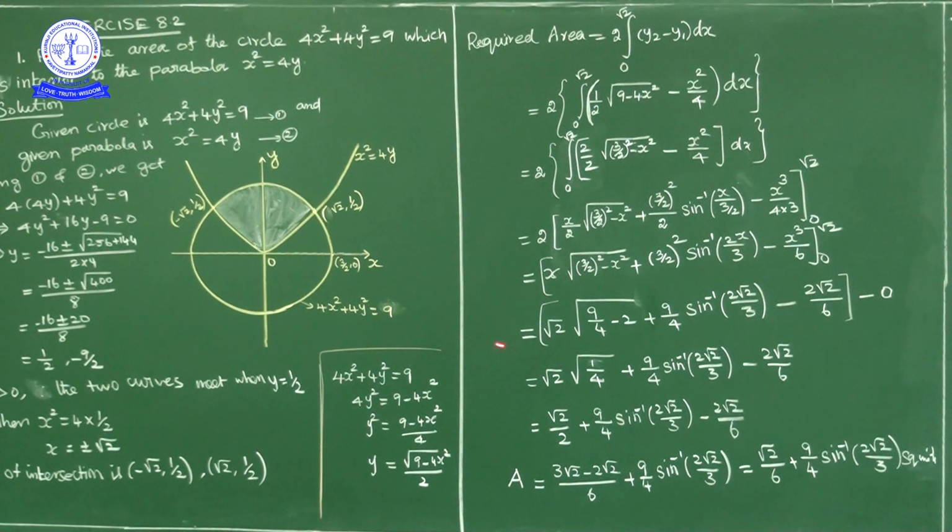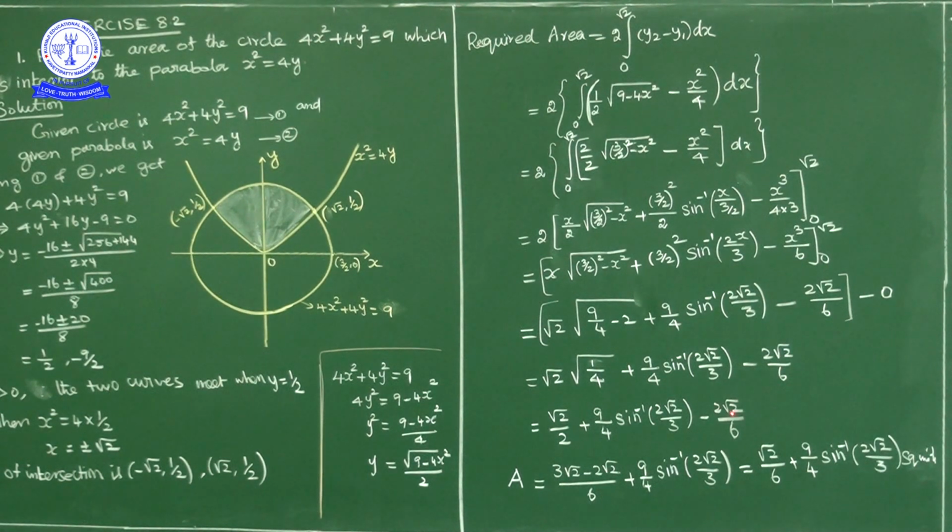Now root 2 into square root of 9 by 4 minus 2. LCM is 4. 9 minus 8, 1. So square root of 1 by 4, which is 1 by 2. So root 2 into 1 by 2. So this value is root 2 into 1 by 2, plus 9 by 4 into sin inverse of 2 root 2 upon 3, minus this, 2 root 2 upon 6.